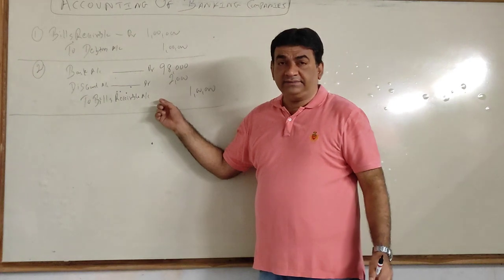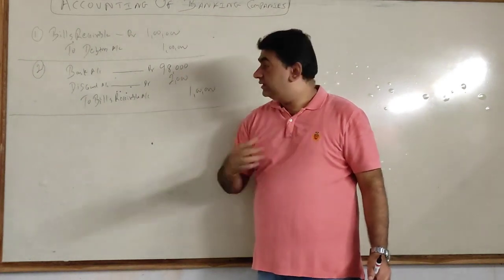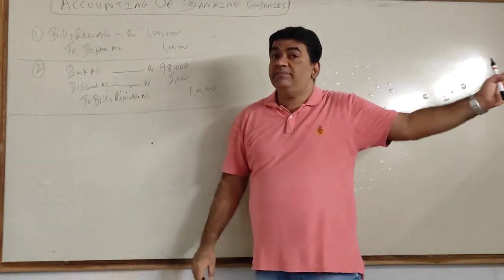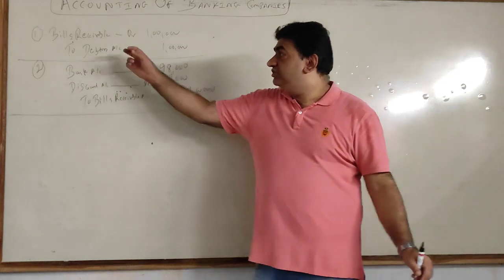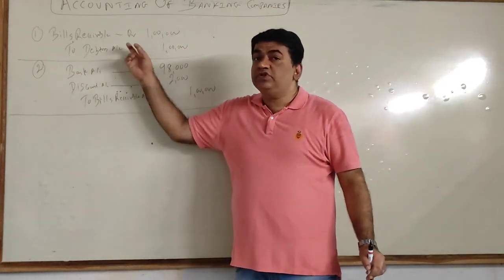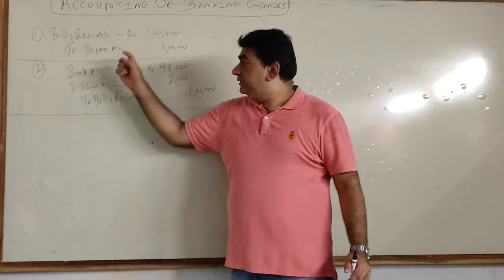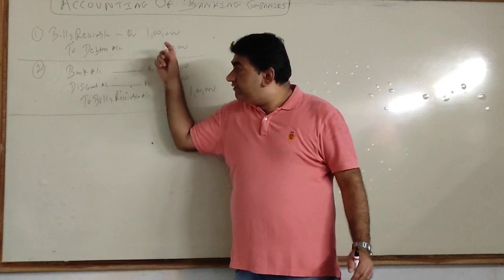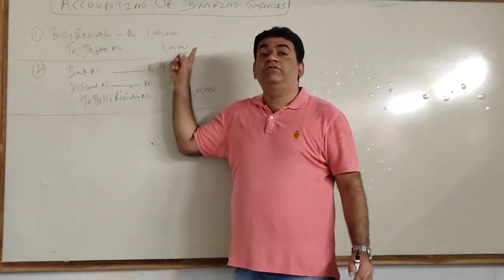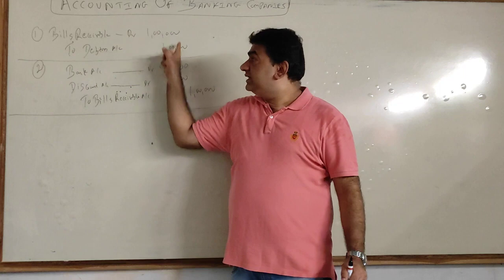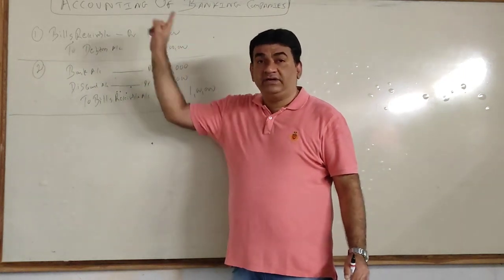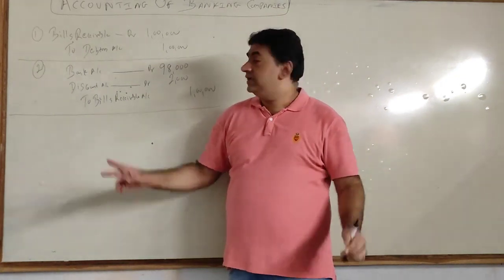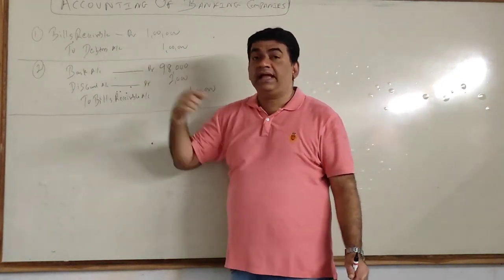Now, after this what happens? On the due date, I got the bill discounted. The holder of the bill is bank because bank gave me the money. So the bill will be with the bank. Now this debtor who was supposed to pay me after 3 months will now have to make this payment of full 1 lakh to the bank. If he pays, fine, transaction is over. But if he doesn't pay, bank will catch me.